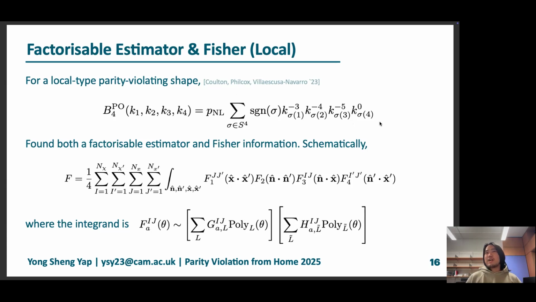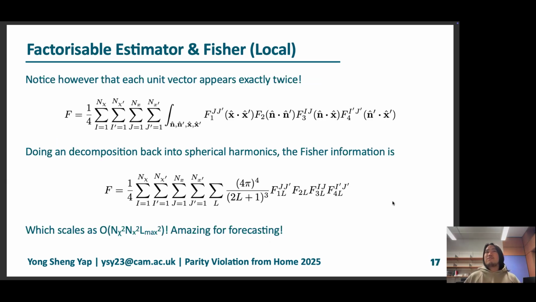We have found both a factorizable estimator and also a factorizable Fisher information. Schematically, the Fisher information looks something like this, which is an integral over 4 maps and the integrand over 4 functions that look like this. These functions are basically products of degree L polynomials weighted by some number on a grid. This thing basically scales as L max. And if you look at the integrals, this basically scales like L max to the 8th. So this entire thing scales like L max to the 9th, which is not really good, even though it's separable.